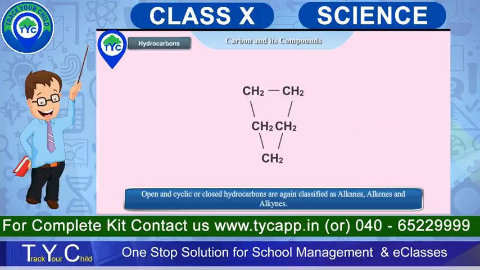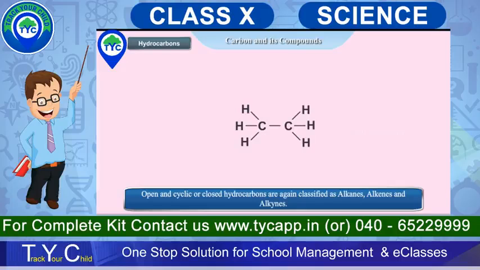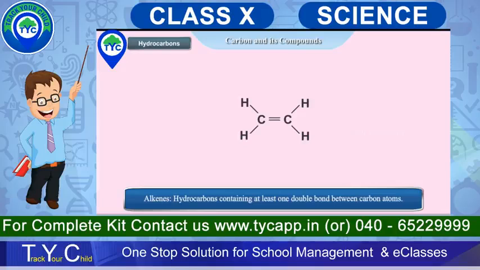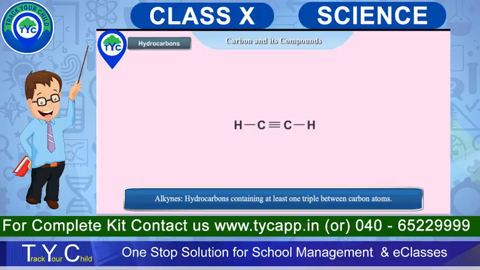Open and cyclic or closed hydrocarbons are again classified as alkanes, alkenes, and alkynes. Alkane: hydrocarbons containing only single bonds between carbon atoms. Alkene: hydrocarbons containing at least one double bond between carbon atoms. Alkyne: hydrocarbons containing at least one triple bond between carbon atoms.